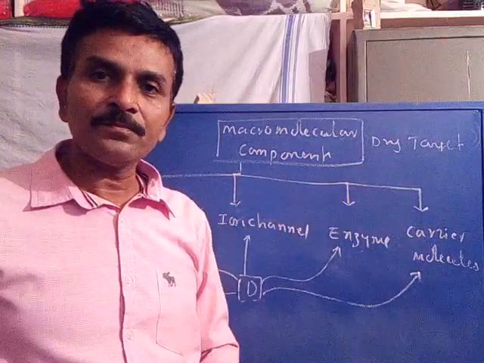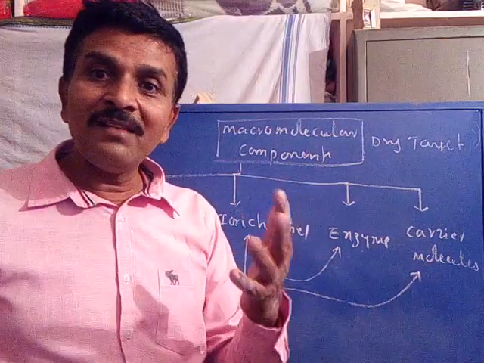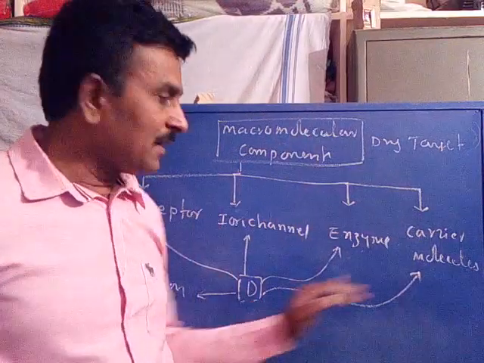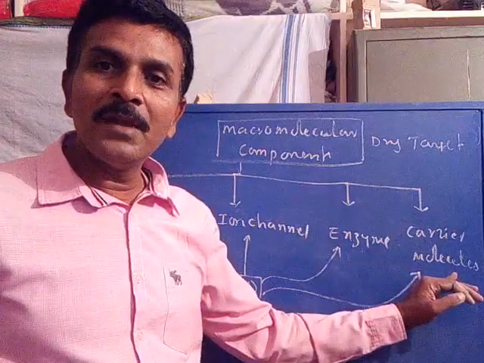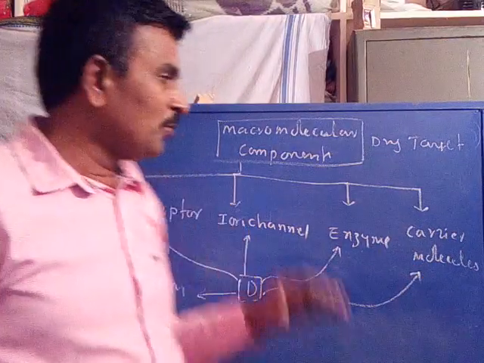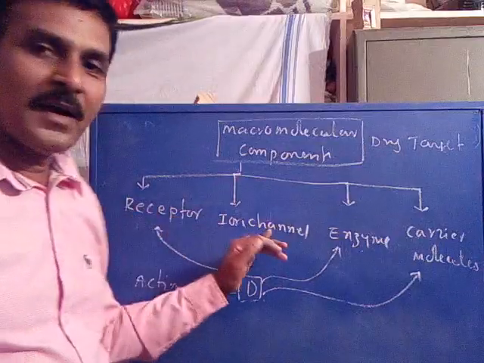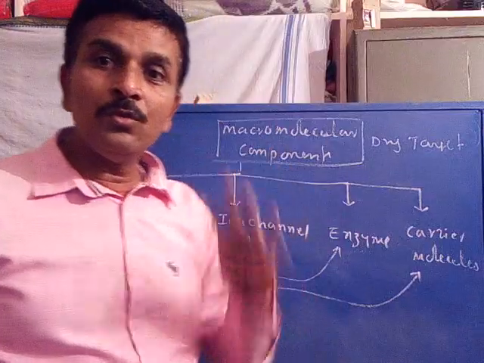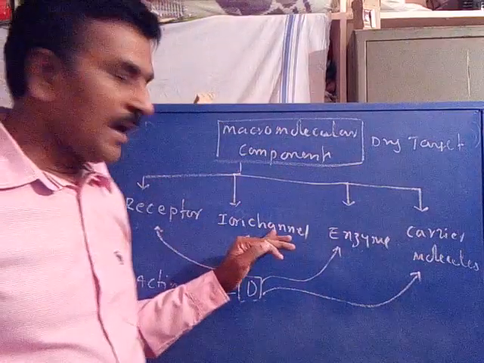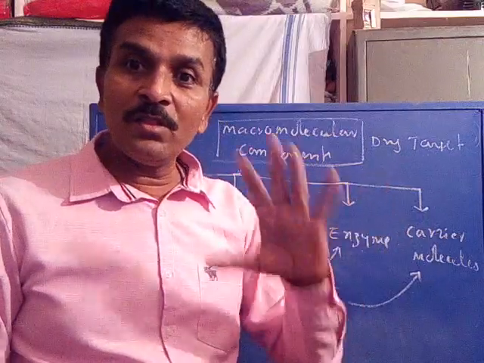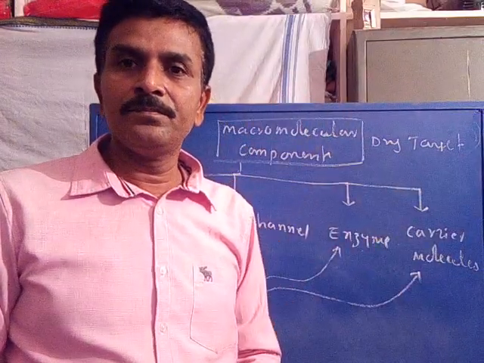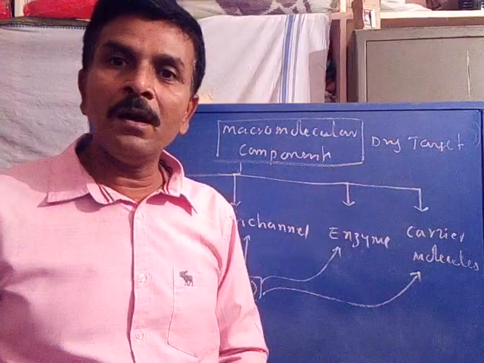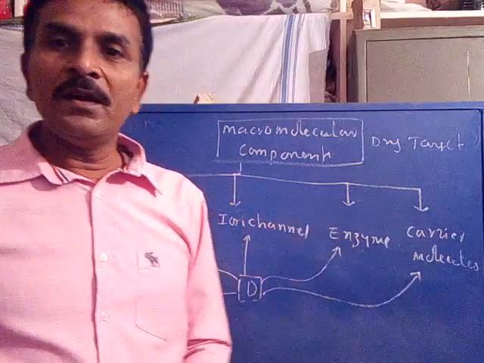In other cases, when the carrier molecule fails in its function, it again causes a disease. Therefore, the target for the drug molecule becomes the carrier molecule. Are you clear? So there are four types of drug targets: receptor, ion channel, enzyme, carrier molecules. Most of the diseases of the human body are due to failure in the functioning of a receptor, ion channel, enzyme or carrier molecule. Therefore, these become drug targets. The drugs bind with any of these four and relieve the disease.